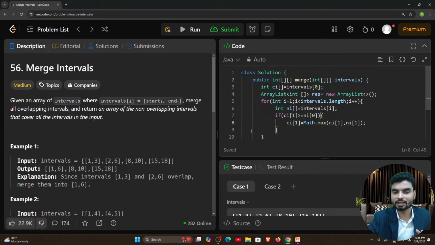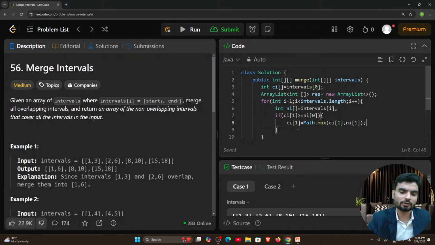That's why it has been asked in a lot of companies which are offering packages of 40 LPA, 50 LPA, or 10 LPA, 12 LPA, whatever, depends on the company. But it's a super critical question. You need to understand it well, right? So now here we have updated the overlapping part, right?